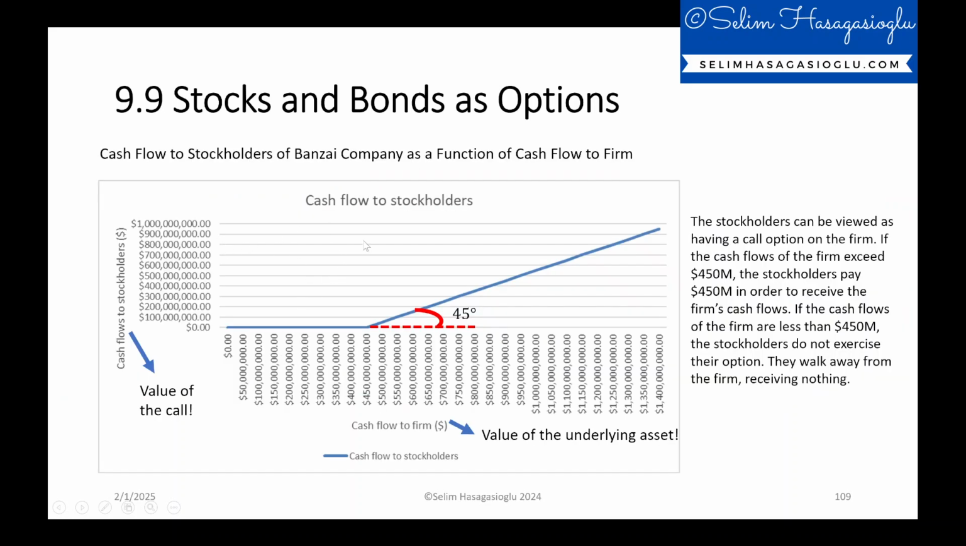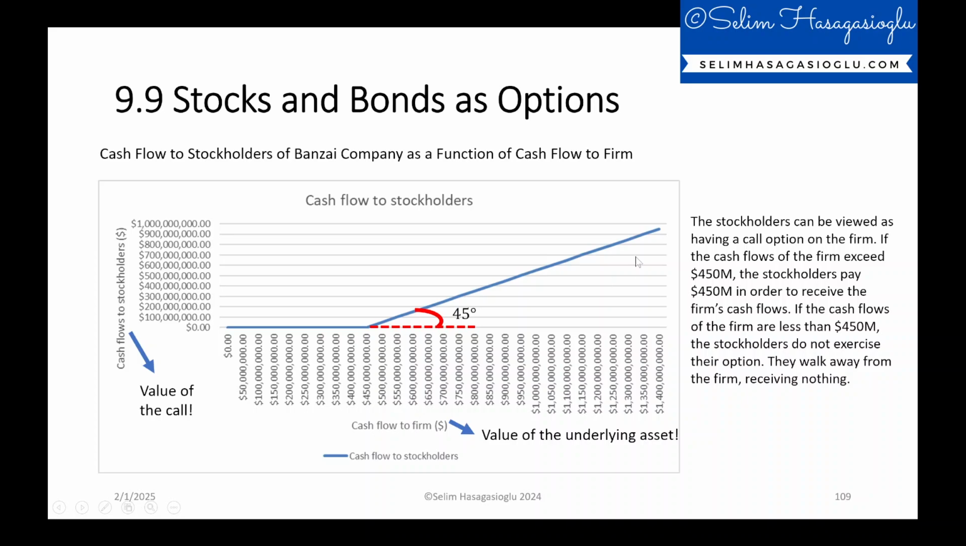So now we can create the plots. This is the cash flow to stockholders of Banzai company as a function of cash flow to the firm. So cash flow to the firm in the horizontal axis will be actually value of the underlying asset or value of the stock, as we have done before throughout the chapter. And in the vertical axis, we have cash flow to stockholders in dollars, and this is actually value of the call. So this is actually the plot of a call option, exercise price being $450 million. Again, we have 45 degrees decreasing here.